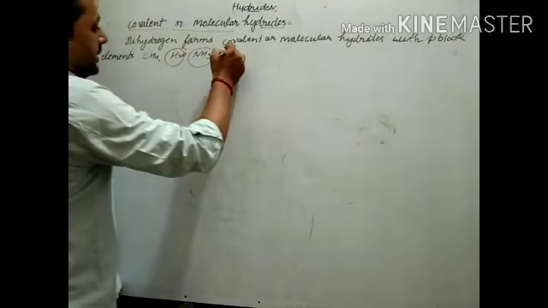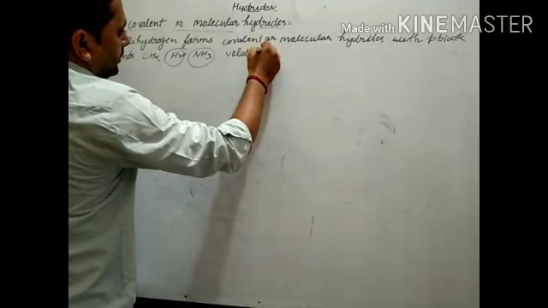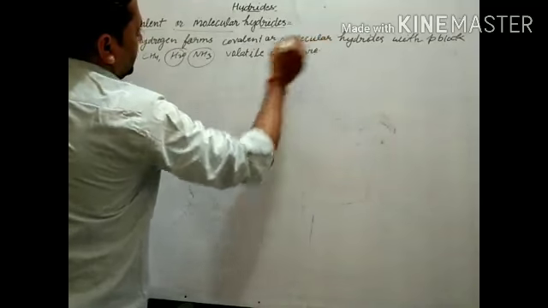Molecular hydrides are further classified, and being covalent, they are volatile in nature. Further, the covalent or molecular hydrides are classified into three categories.